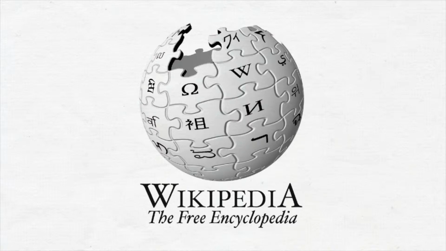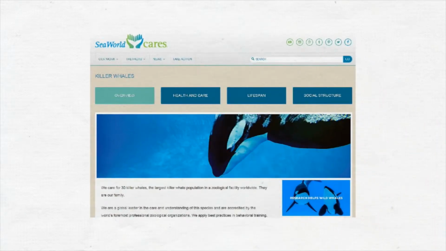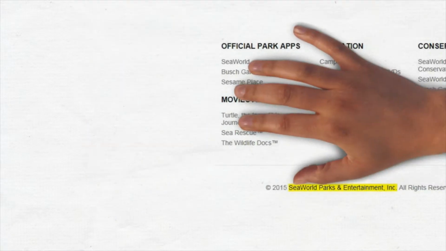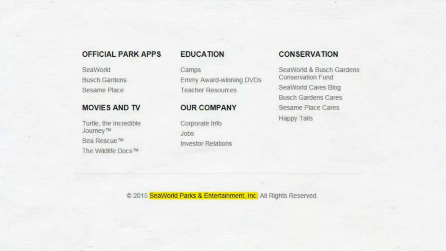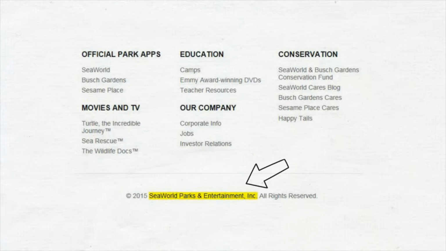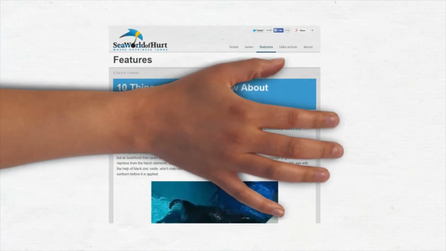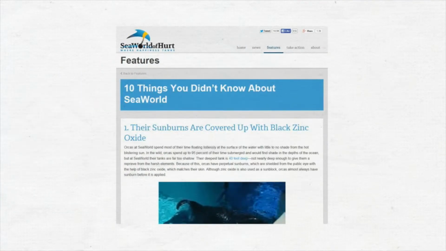Now let's take a look at another example. Here's a website called SeaWorld Cares. Who is SeaWorld Cares? We don't see any about information at the top of the page. If we scroll down though, we see that SeaWorld Cares is part of the SeaWorld company. So it's a promotional site put out by SeaWorld. Does this mean that SeaWorld doesn't care? Not exactly, but it may mean that this website was created to benefit the SeaWorld company and has some inherent biases as a result. In fact, this website is probably responding to another website called SeaWorld of Hurt.